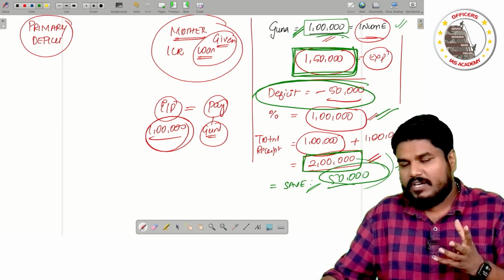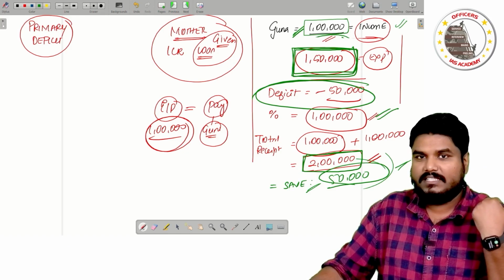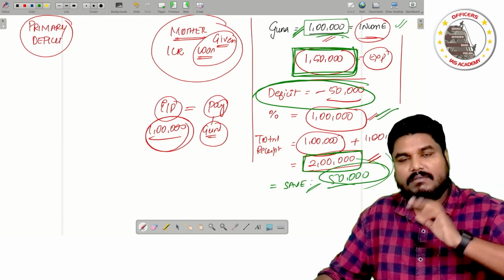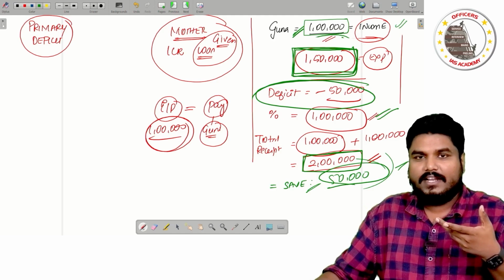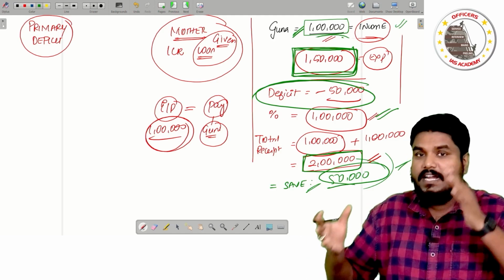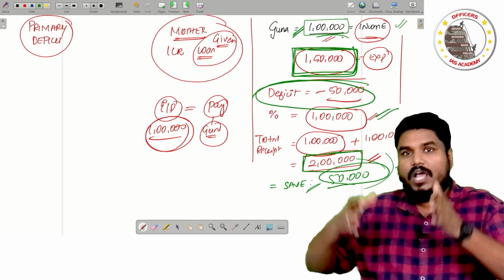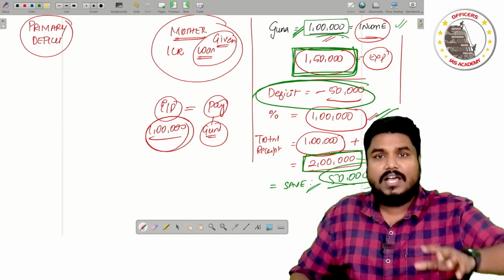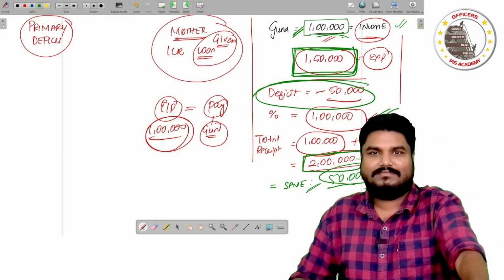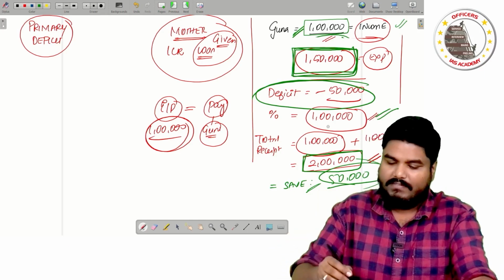So what we are able to understand in both the examples, in the previous example, my father's borrowing, and in the current example, my mother's lending, in both cases, when that interest paid or interest received is brought into Guna's accounts, Guna's reality is distorted.